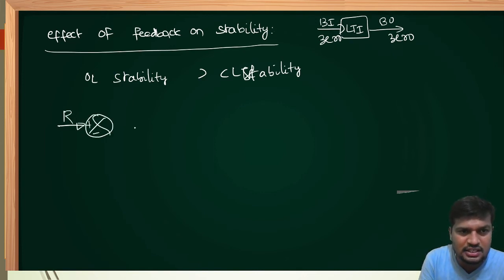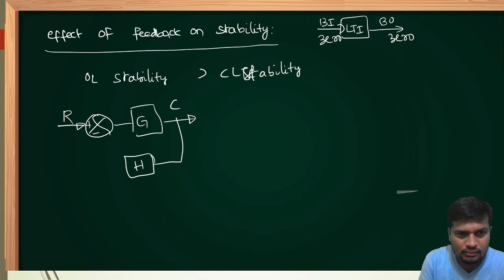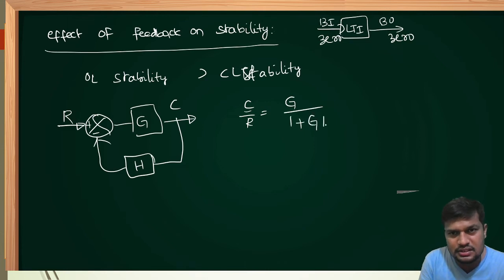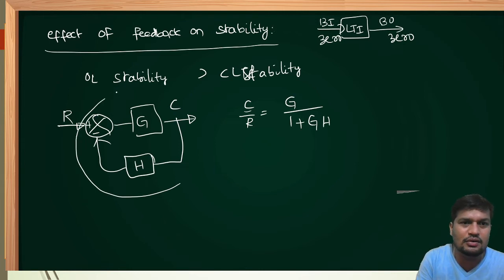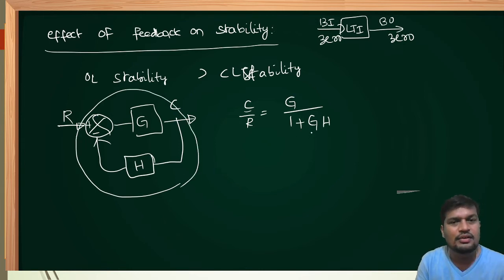Just as we discussed in the case of gain. This is the closed loop system, and overall gain C by R is equal to G upon 1 plus GH. Suppose you select this system as a stable system, no doubt it has finite gain right now. What is the meaning of unstable system in general?